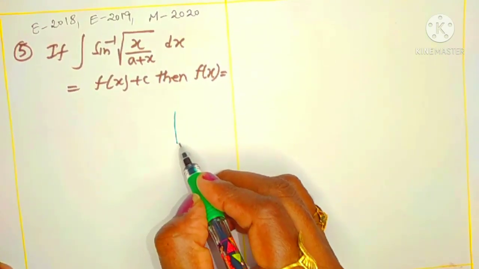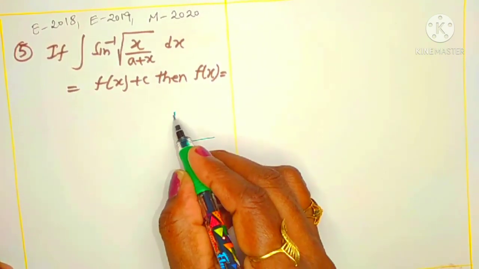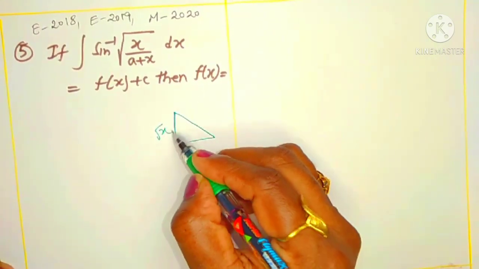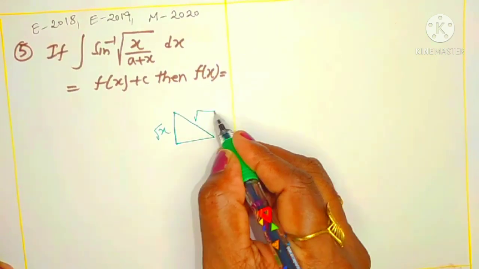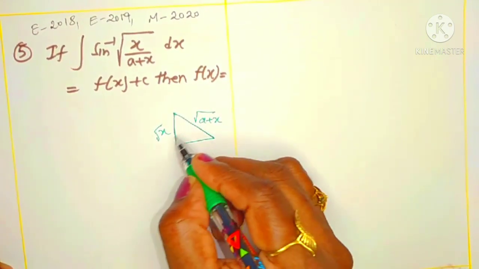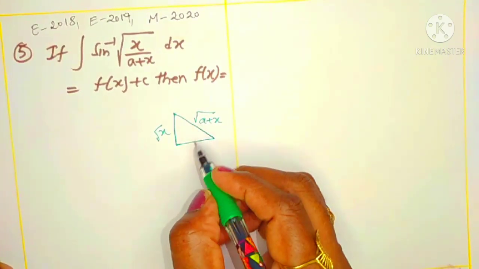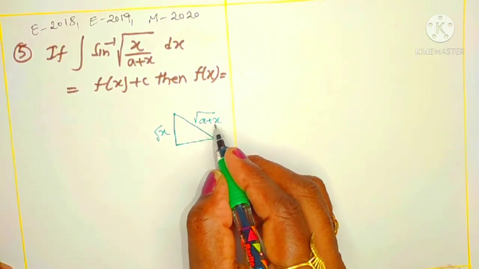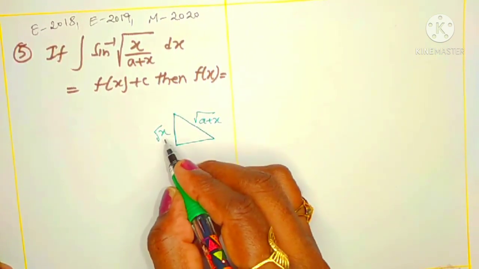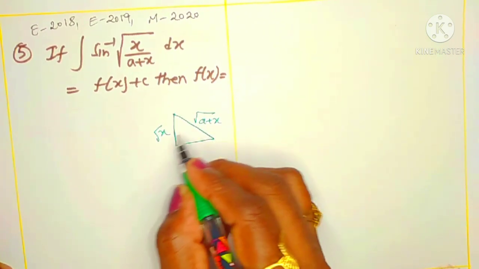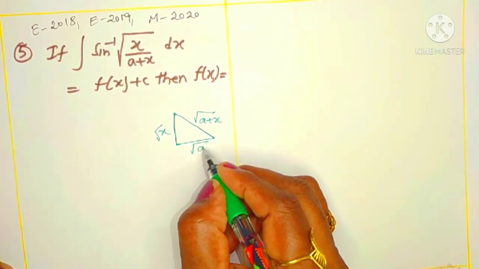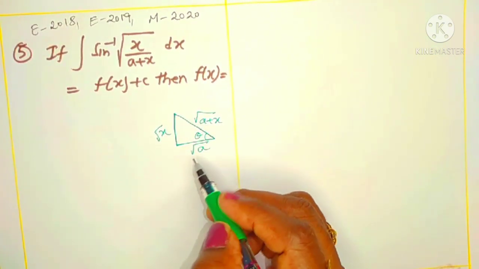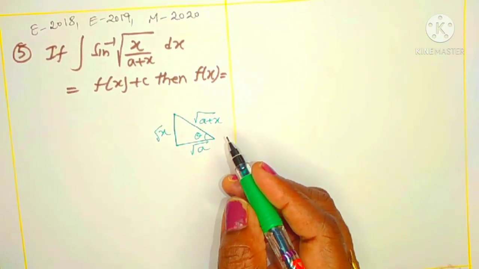You can prepare a triangle like this, a right angle triangle. It is sine. Sine means what? Opposite. What is opposite here? Root x, and the hypotenuse is root over a plus x. You know the hypotenuse is there, the opposite is there. How can you find the adjacent side? Yes, root over hypotenuse square minus opposite square. Means root over a plus x whole square minus root x whole square, which is x. A plus x minus x is a, under root. Okay, suppose you call the angle some theta. Now from this we can collect any ratio, one ratio to another ratio.